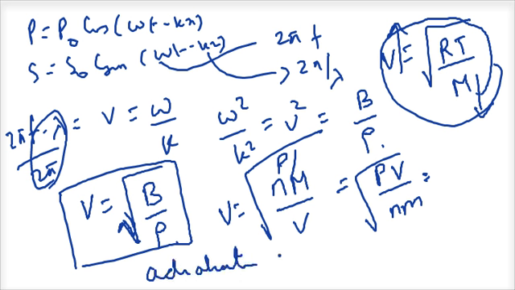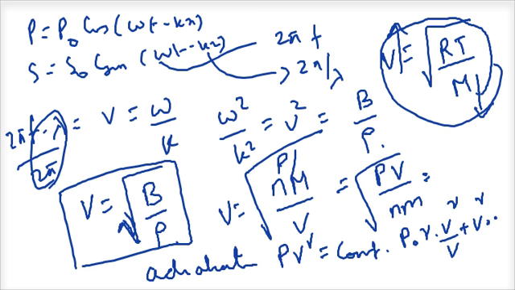In an adiabatic process, I know that PV power gamma is a constant. So from here I can say that P into gamma into V power gamma minus 1 dV plus V power gamma into dP is equal to 0. In other words, I will get V dP is equal to minus gamma P dV.